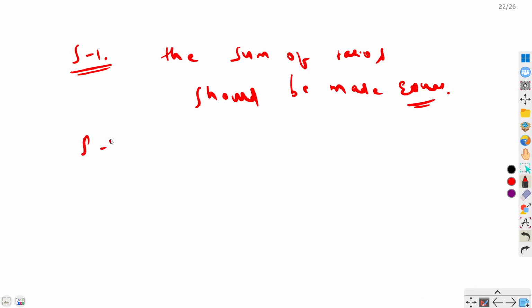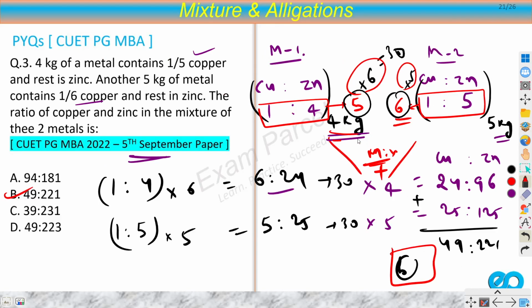Now what's the second step? The second step is: are you mixing the two metals, or any mixtures? If you are mixing them, then are they in the same ratio? Or if they are not in the same ratio, for example here the ratio is 4:5, right? Here I had to mix 4 kilogram of this and 5 kilogram of this. So the ratio is 4:5.